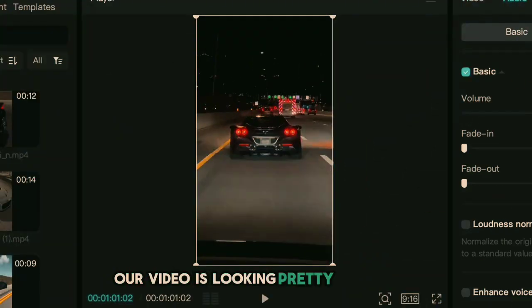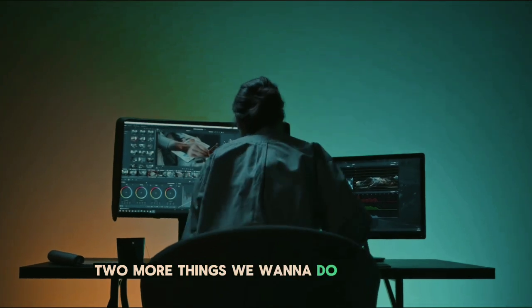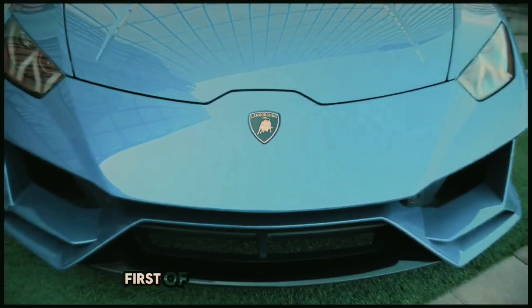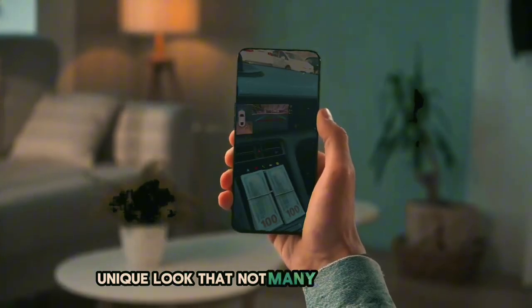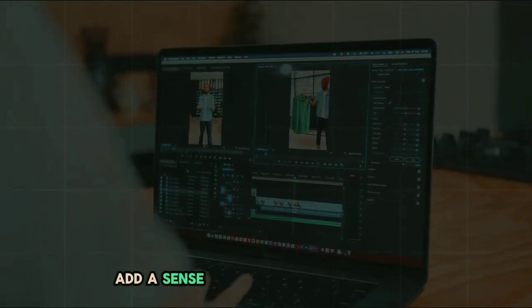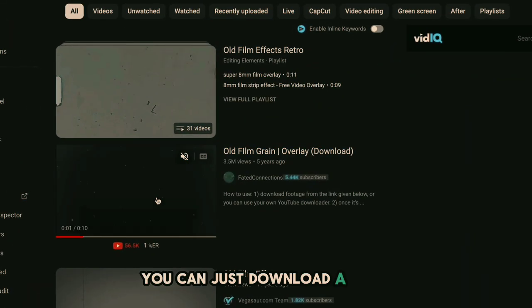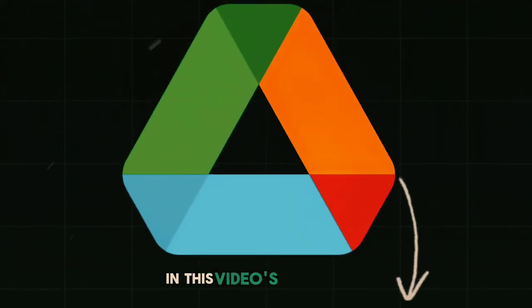Our video is looking pretty good now, but there's 2 more things we want to do to give our video its own unique look. First of these is to add a dust filter. I find that this gives your video a unique look that not many accounts have, and it can really add a sense of branding to your video. You can just download a basic one off YouTube. However, I have left one in my Google Drive in this video's description.